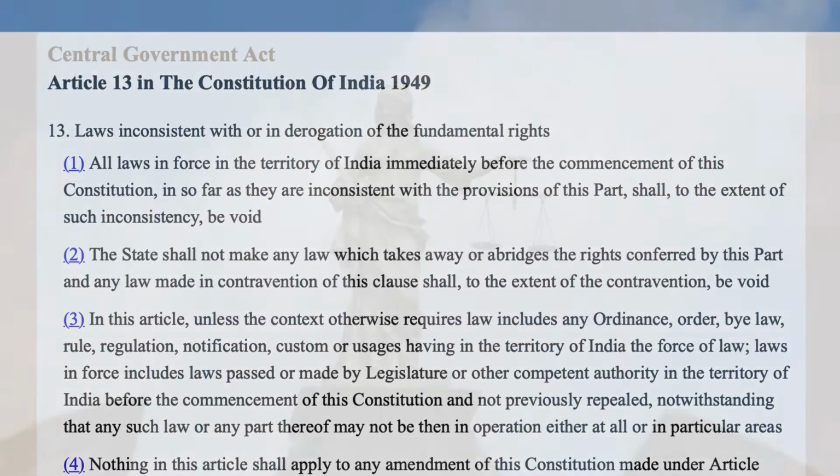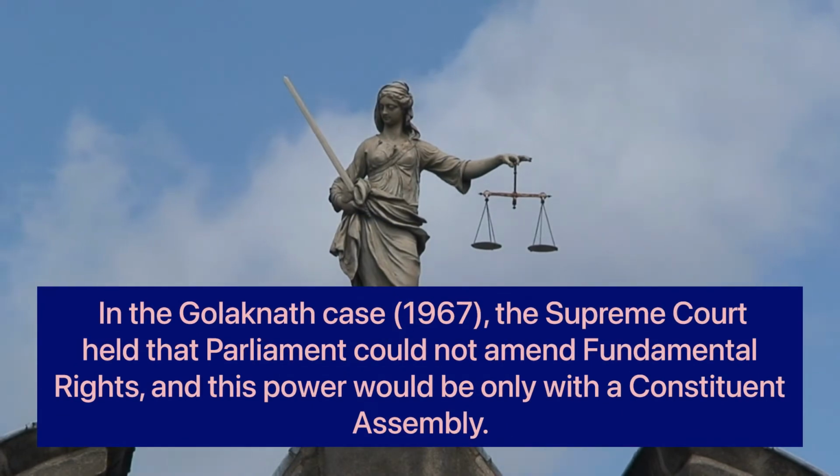Now, in the Golaknath case, the Supreme Court overruled this position and held that fundamental rights provided under Part 3 of the Constitution cannot be subjected to the process of amendment provided in Article 368. If any of such rights provided under Part 3 is to be amended, a new Constituent Assembly must be convened for making a new constitution or radically changing it.